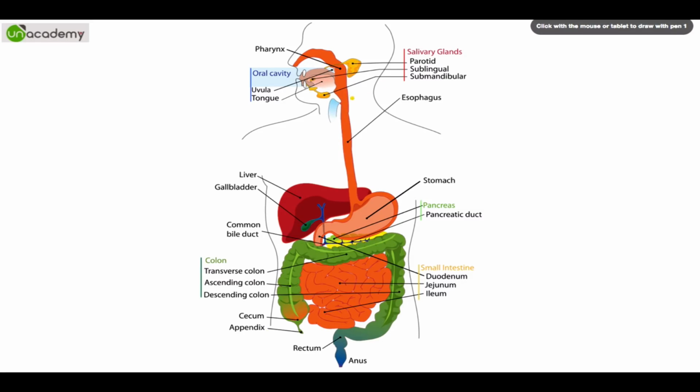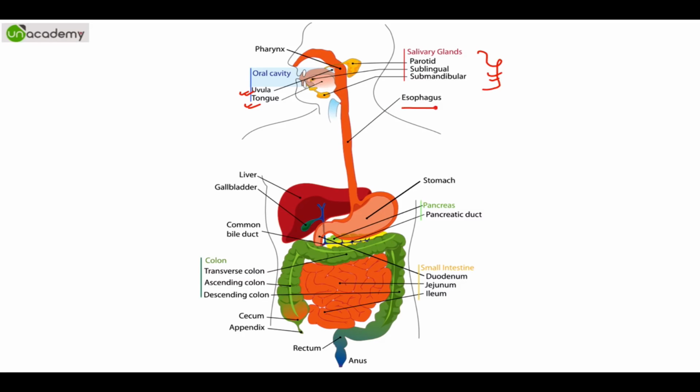Okay, so now moving forward. So this is the entire diagram. Please इसको अच्छे से देख लो. This is the pharynx, that is the first part. These are the parotid, sublingual, submandibular, salivary glands. This is esophagus, and they are the 3 types of salivary glands. If you can remember, good. If you know, no problem. जो पीछे लटकता रहता है मुंह में, this portion is called as uvula. This hangs inside your mouth cavity, oral cavity, and this is the tongue.